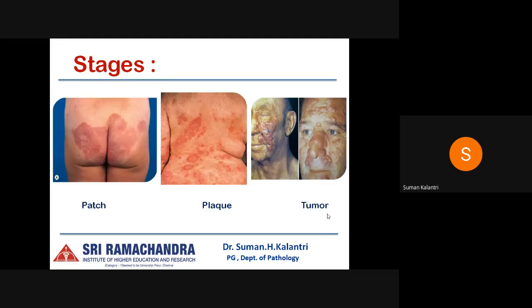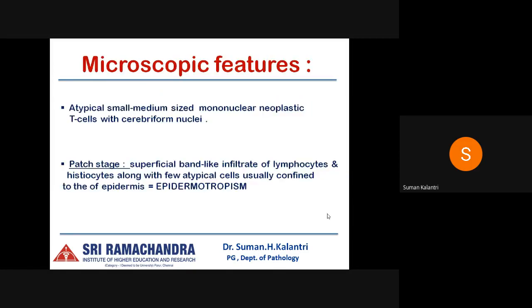So these lesions often involve the sun-protected areas, mainly involving the skin of the axilla, groin, buttocks, breast, and the lower trunk. These are usually asymmetrical, irregular red to violaceous lesions. So going on to the microscopic features, these are atypical small to medium-sized mononuclear neoplastic T cells with cerebriform nuclei. Under the patch stage, we see a superficial band of infiltrate of lymphocytes and histiocytes, along with a few atypical cells, usually confined to the epidermis.